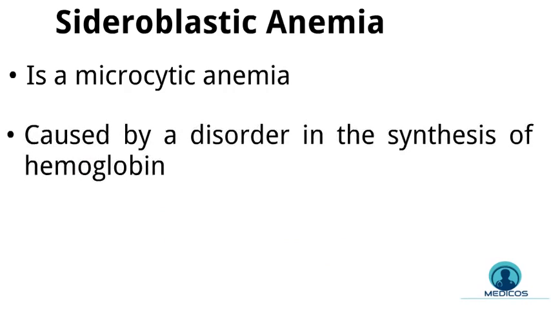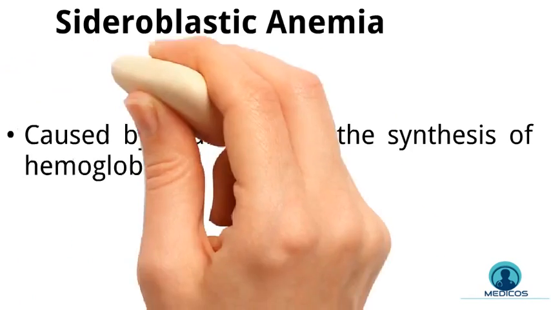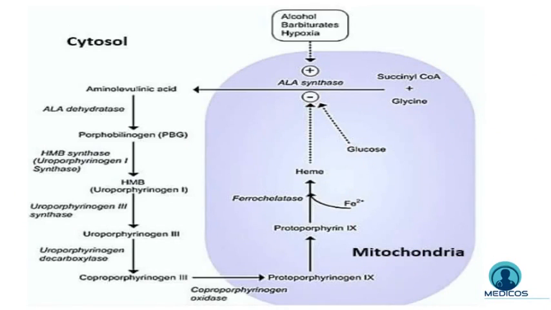Normally hemoglobin is produced from heme and globin, and heme is composed of a ring-like compound known as porphyrin, and iron will attach to it inside the mitochondria. Before we jump into the disorder directly, let's see the normal synthesis of heme. The production of protoporphyrin starts with glycine and succinyl-CoA, and these two compounds change into ALA or aminolevulinic acid by ALAS or aminolevulinic acid synthase, which is the rate-limiting enzyme. And this enzyme also uses vitamin B6 as a cofactor.